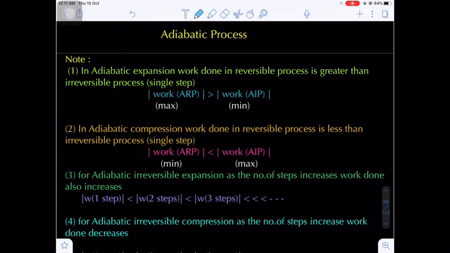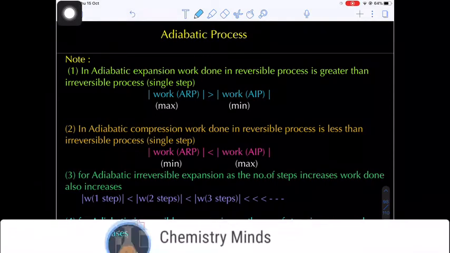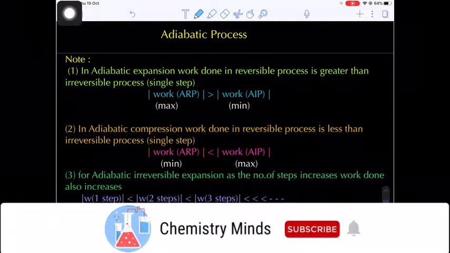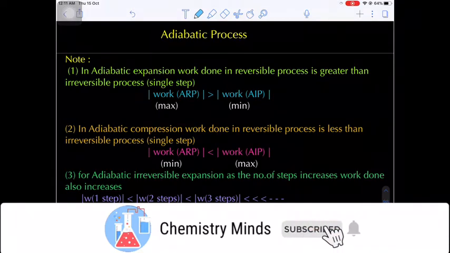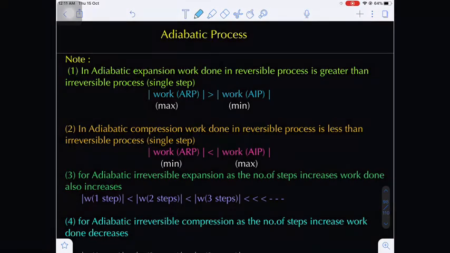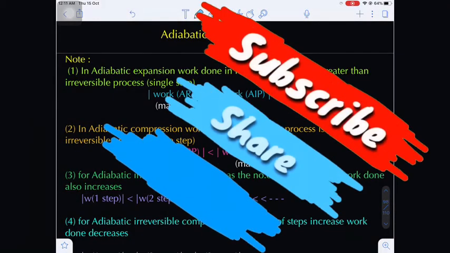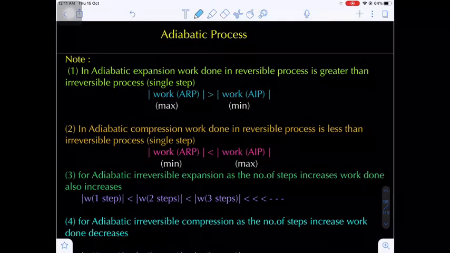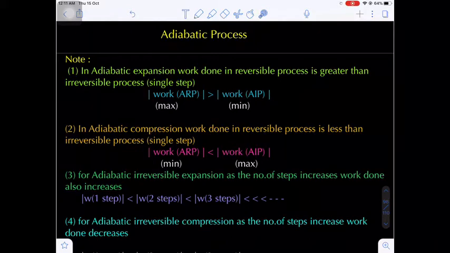Hello students. In the last class we completed the adiabatic process, how to calculate the change in internal energy, enthalpy and work done. Now, the continuation of the adiabatic process: there are some important conclusions from the adiabatic process. What are the important conclusions from the adiabatic process?